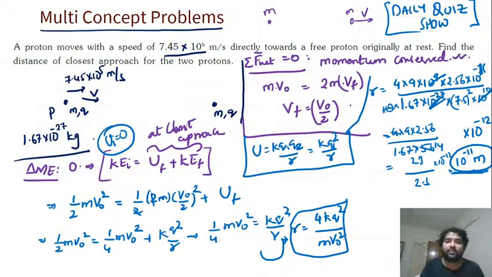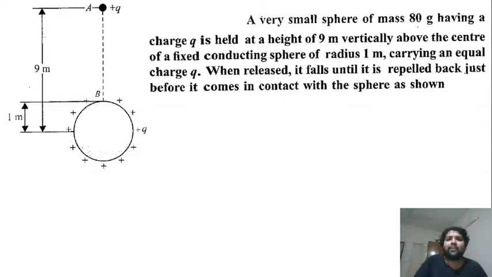So this is the solution. Now for the next one, pause, then unpause. Another very similar question. A small mass of 80 grams having a charge q is held at a height of 9 meters vertically above the center of a fixed conducting sphere of radius 1 meter, carrying an equal charge q. Both have charge q. When released, the ball falls until it is repelled back just before it comes in contact with the sphere, as shown. It is falling from here. Just before it comes to contact, it will stop.